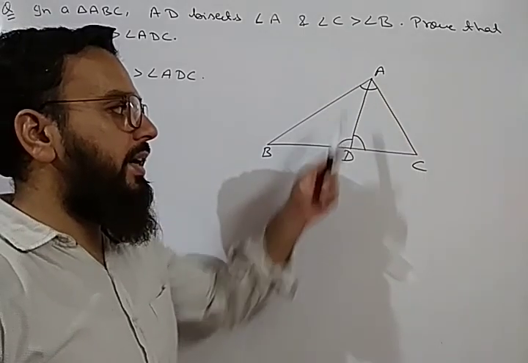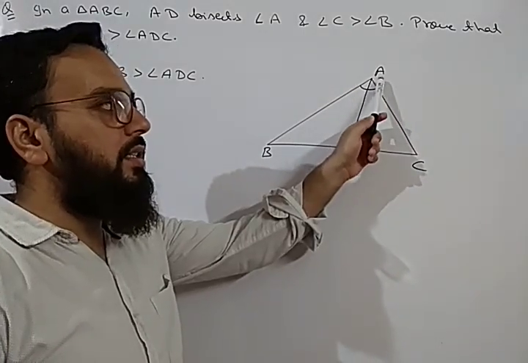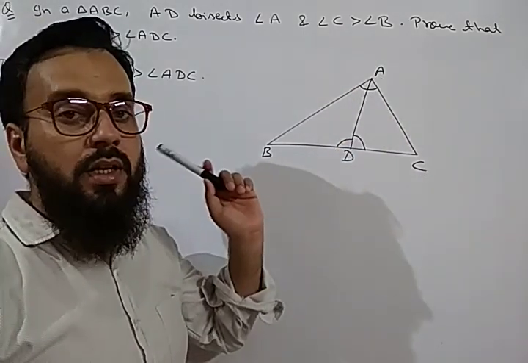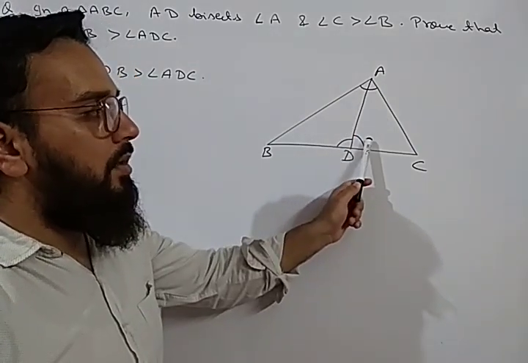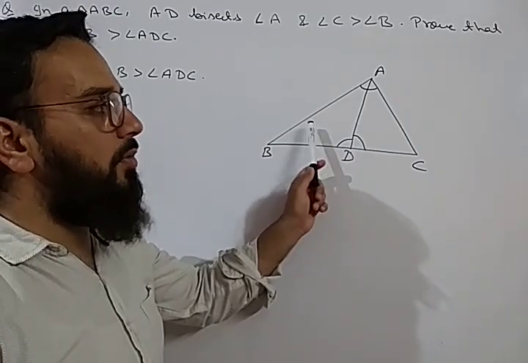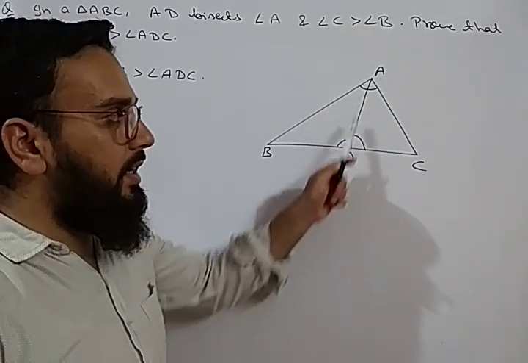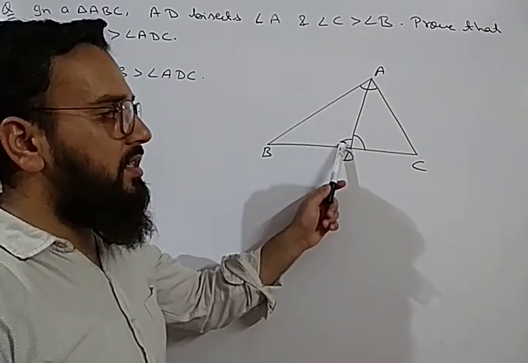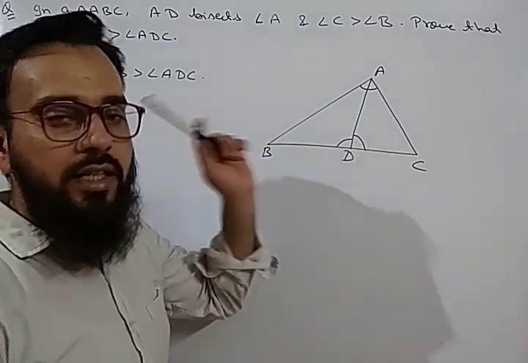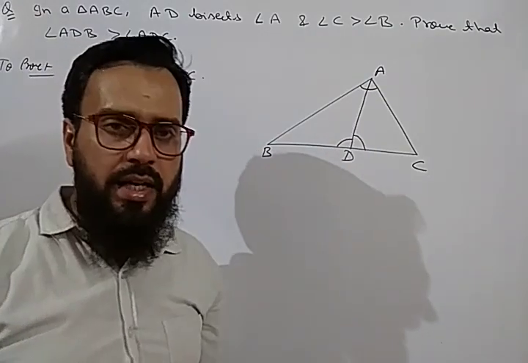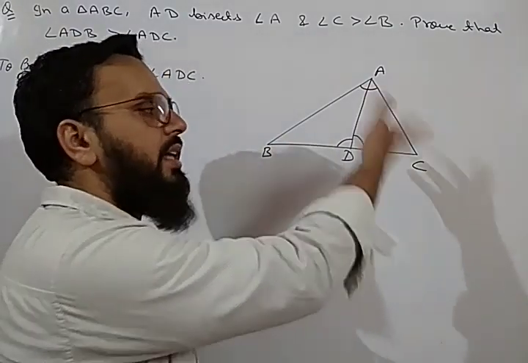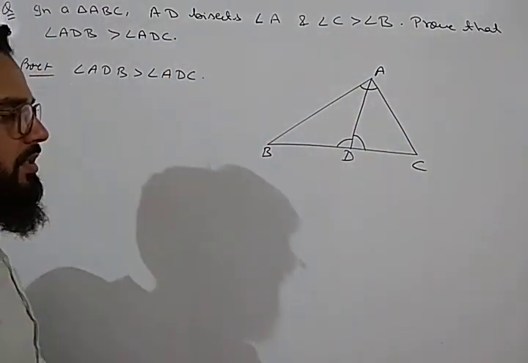One is triangle ADB and another is triangle ADC. If we talk about triangle ADB, then angle ADC is the exterior angle of this triangle, and angle ADB is the exterior angle of triangle ACD. It means we will apply the exterior angle property in both the triangles.